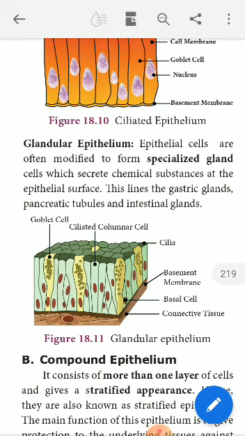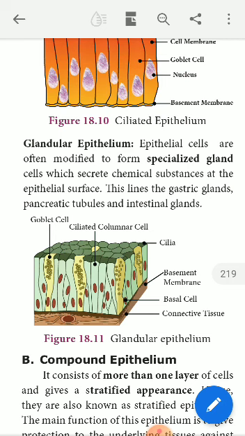Whenever there is a gland, the name itself means secretory organ, right? But this specific type of glandular epithelial cells is found only in the glandular structures. The free end of these epithelial cells produces the substance. That substance may be enzymes, hormones, or chemical substances which are very essential for the physiological activities of the human body, right?